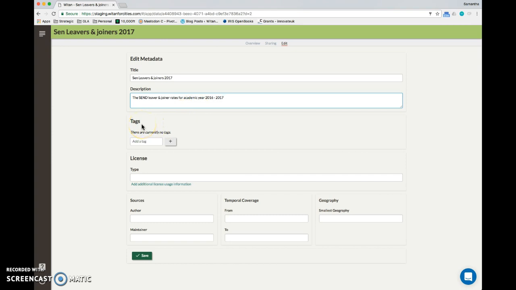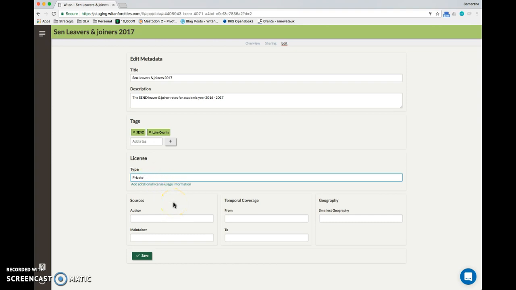This allows me to categorize the file with terms of my choice and how I think it would help other users or consumers looking for files with what I've tagged it with. So I'm going to select SEND, and I'm going to select Lake County because that's the name of my organization. And then within license, so with files and data sharing, it's really important that you make it clear to users of how they could reuse this file. So if it's open data, open for anyone to share and access, let's make that clear. But also, if it's private and you don't want it shared with anyone else, it's really important to stress this.